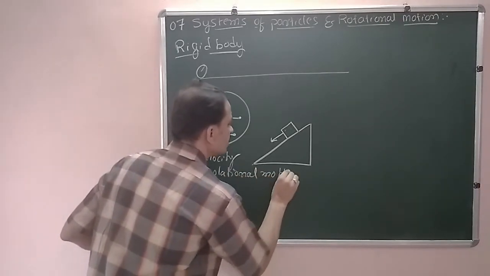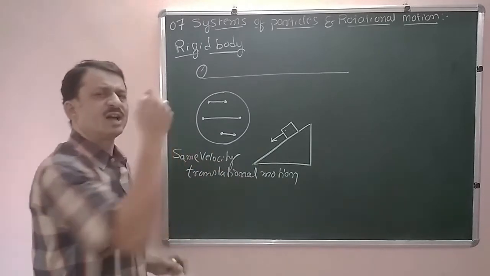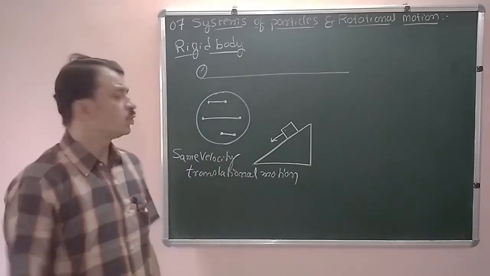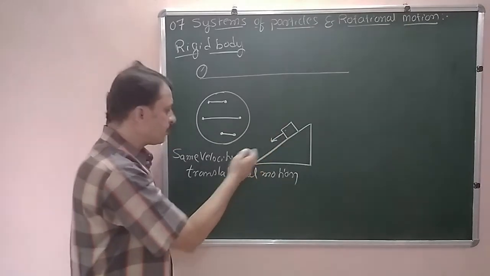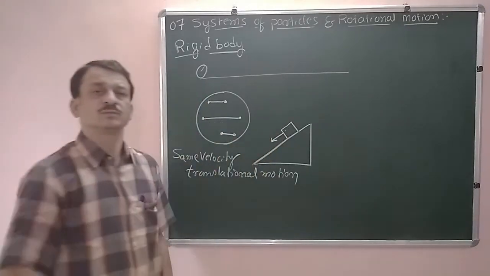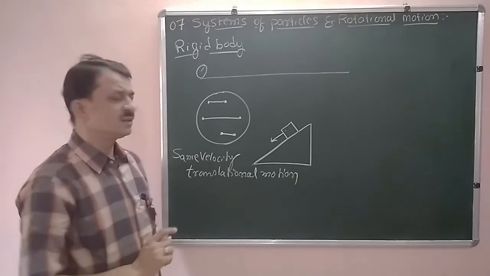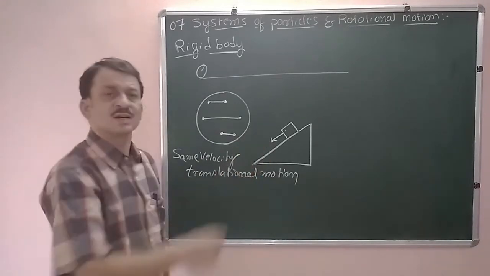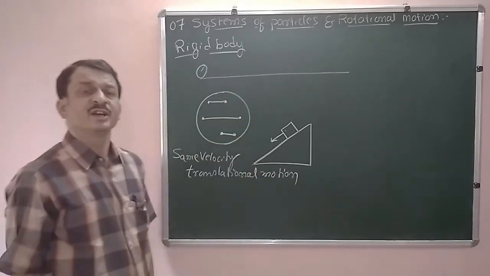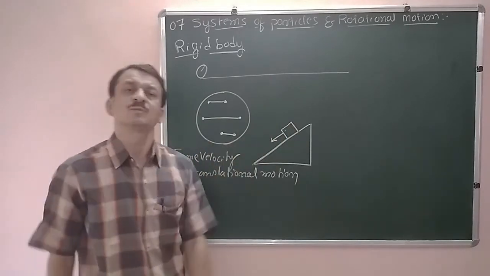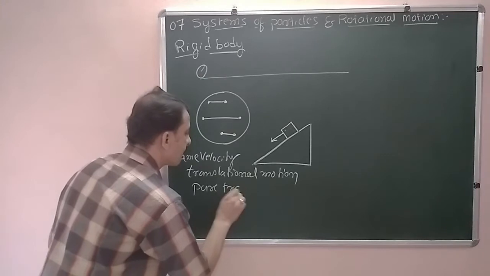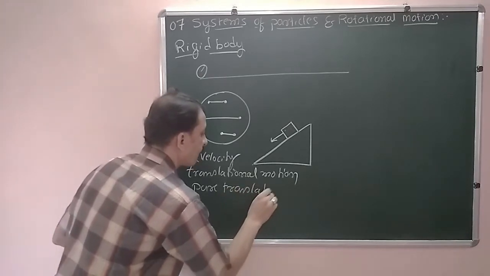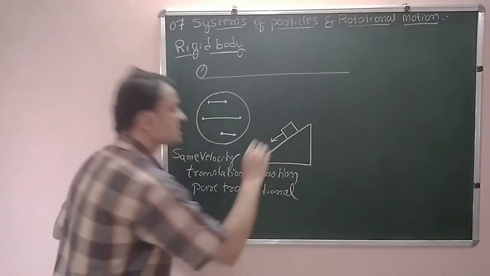It is a translational motion because it is moving along a straight line. Therefore, the sliding of a block on an inclined plane is a translational motion. But here, all the particles are moving with the same velocity. Therefore, this type of translational motion we call pure translational motion.